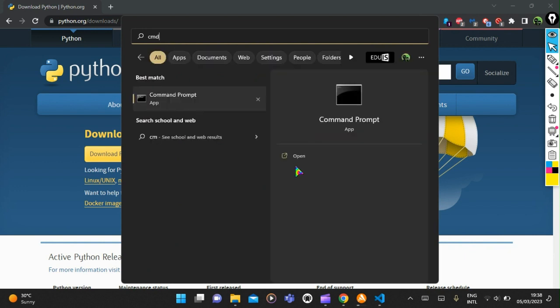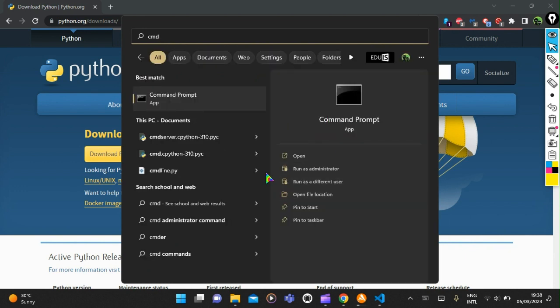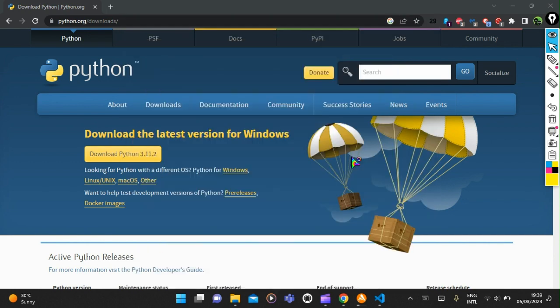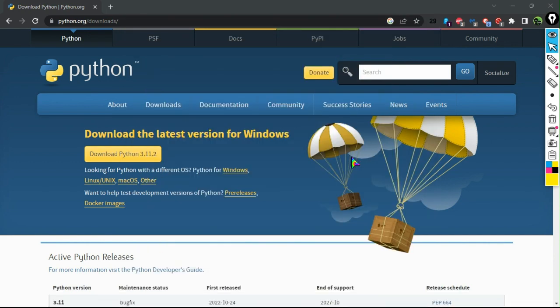So I'm going to run CMD again. I'm going to show you what it looks like now that I've finished installing the new version of Python on my system. Just wait a little bit. Click on yes.